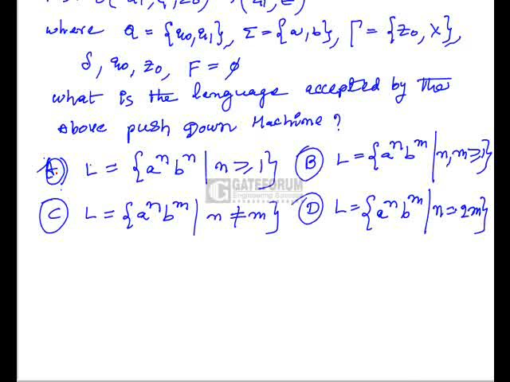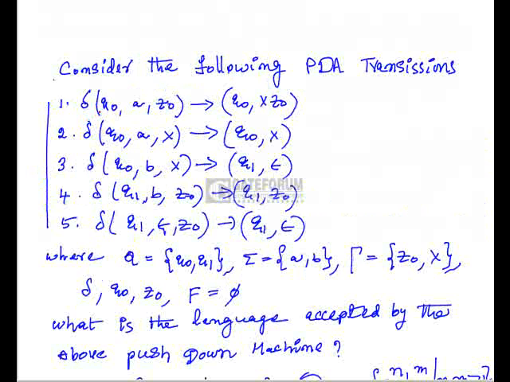So here, if you observe these transitions, (Q0, A, Z0) means whenever the state is Q0, input A is encountered, and the top is Z0, it pushes X onto the top of the stack. If one more A is encountered when the top is X, it goes to the same state without pushing or popping, so this X stays as it is. A single X on the right side indicates a bypass operation. Any number of A's can be bypassed because it goes to the same state. Only for the first A it pushes X; for all the remaining A's it just bypasses.